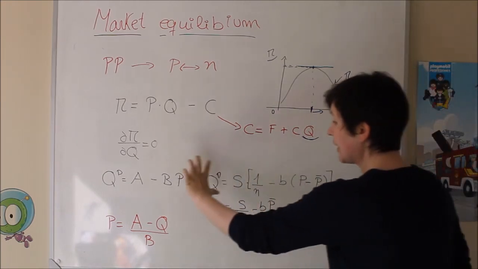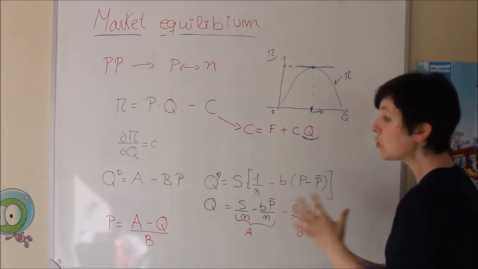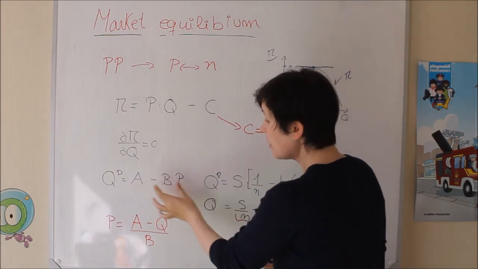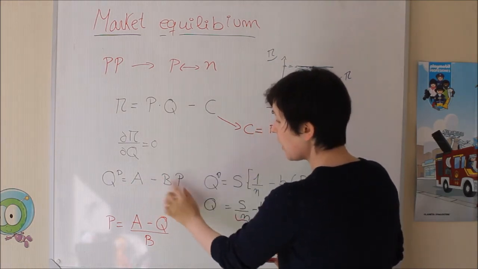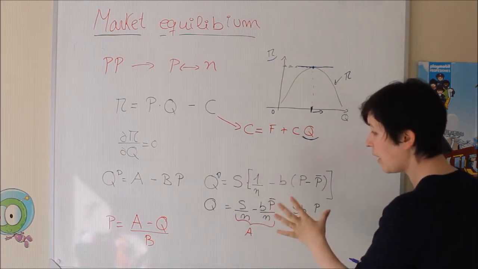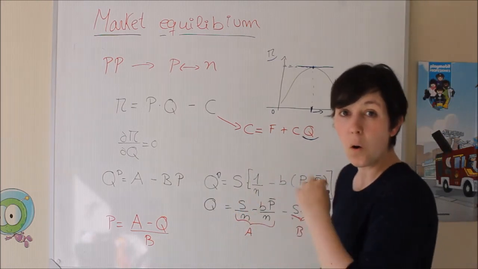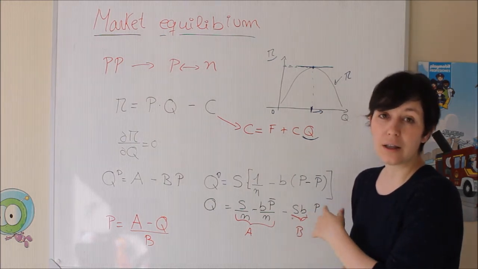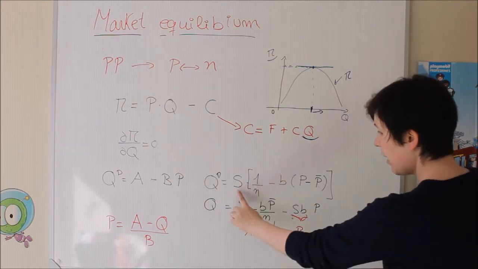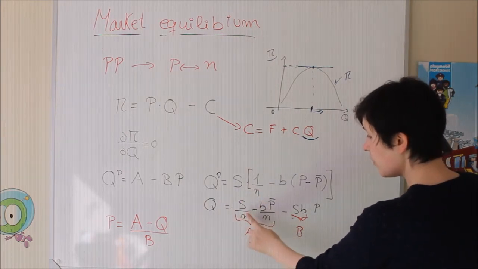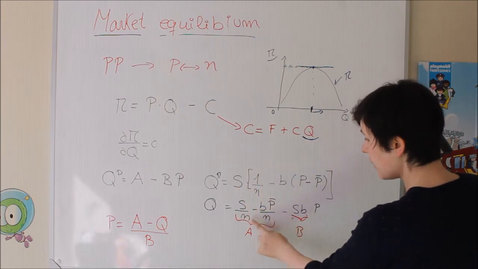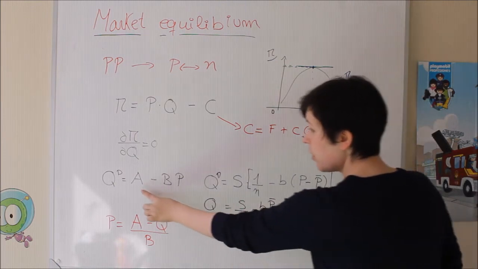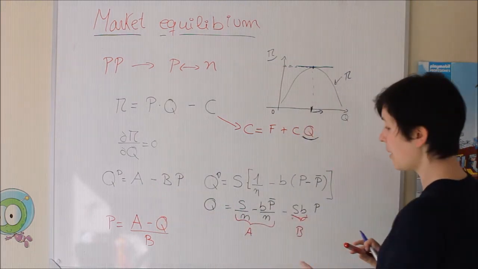If you have this, which is the general expression, but you just want to connect the quantity demanded with a fixed number and a part that depends on the prices. So the thing that I make here is, okay, I'm going to put together all the variables that are not connected with the price, and then the other that is connected with the price. So here we have S times this value, that's why it's S times 1 over N. Here we don't have price, so that's why it's going to be in the A part, because the A part doesn't depend on prices.